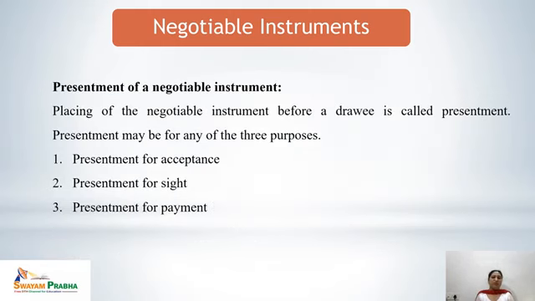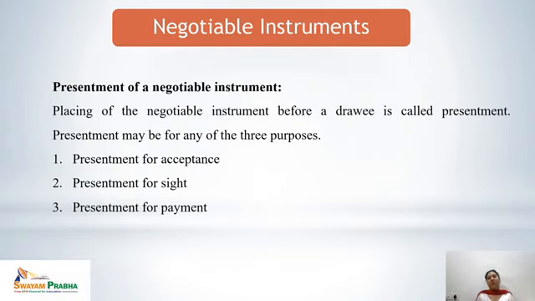Next topic of discussion is the presentment of a negotiable instrument. Presentment means placing of a negotiable instrument before a drawee. So, presentment means when one person places the negotiable instrument in front of the other party of the instrument, that is called presentment.